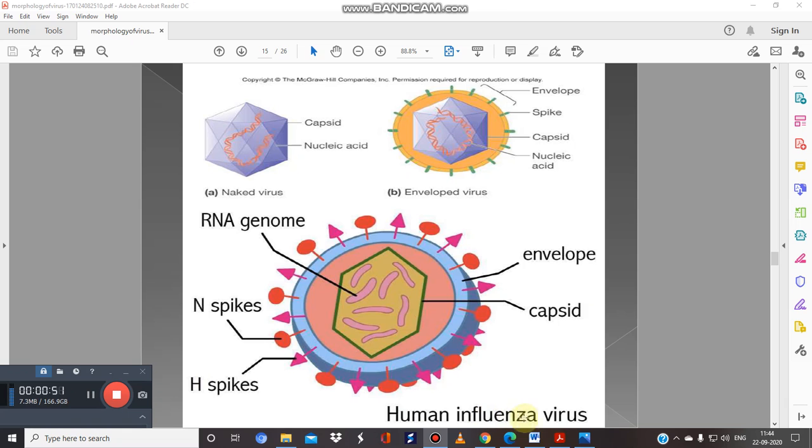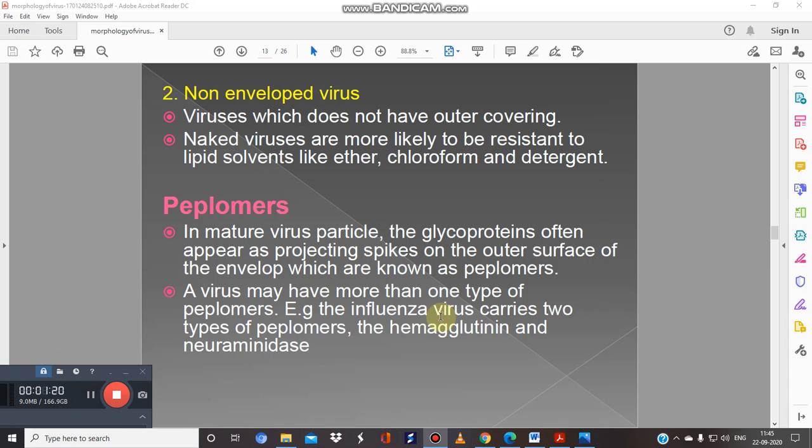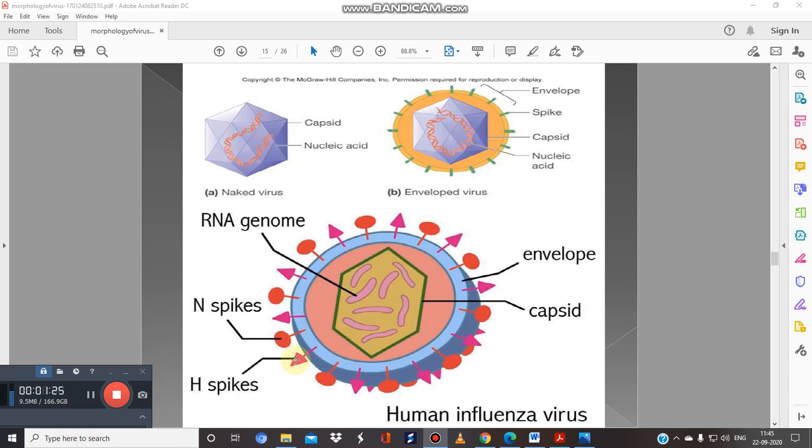So as you can see, this is the human influenza virus. You can find here different parts. This is the capsid part, and this is the envelope part. Here you can find different spikes: this is the H spike present in this human influenza virus, and this is the N spike present in this virus. And we have covered that the influenza virus has more than one type of peplomer. So these are the peplomers of this influenza virus.